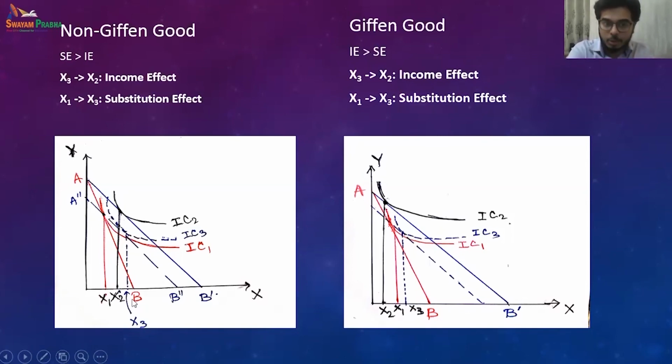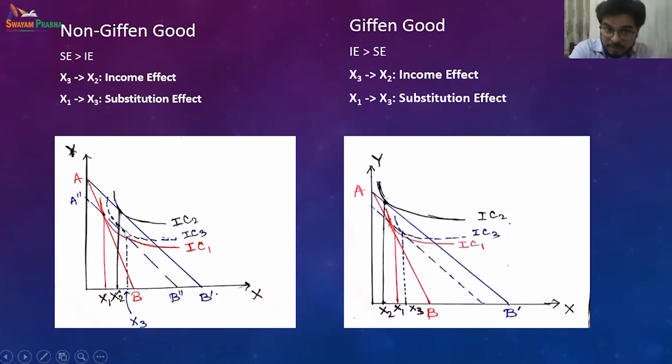And the income effect is x2 to x3. This is the parallel shift of the budget line, A'B' to A''B''. And my equilibrium has shifted from this point to this point.